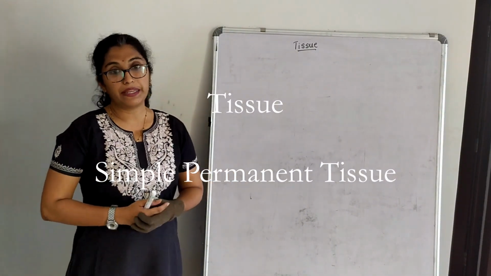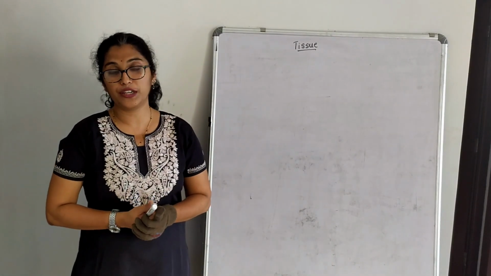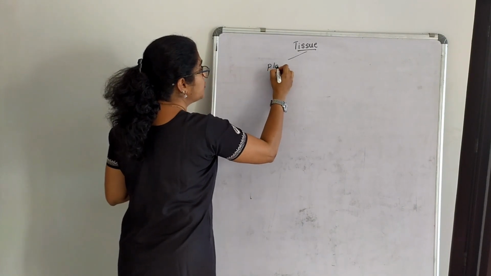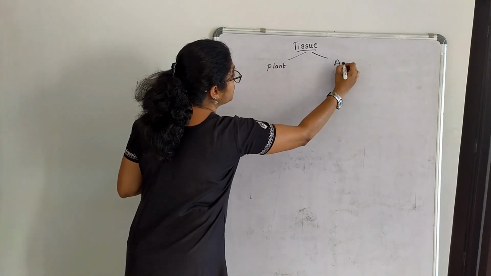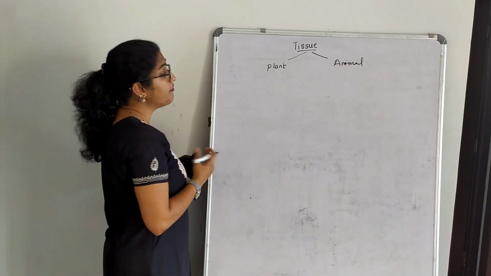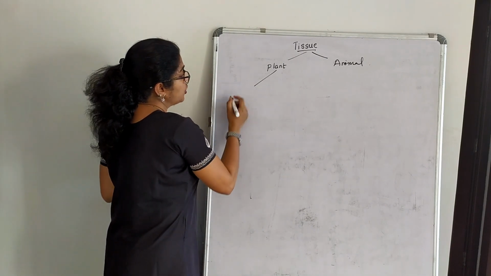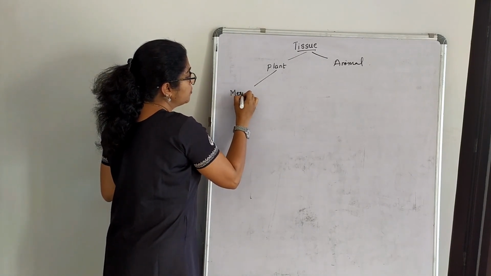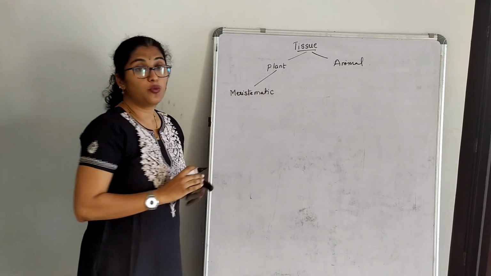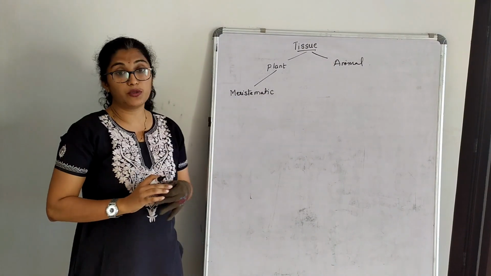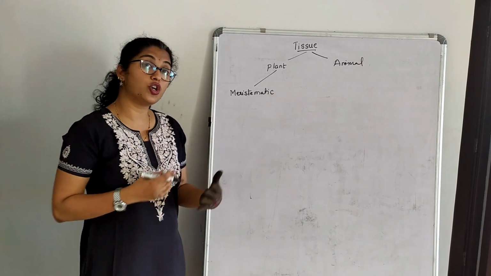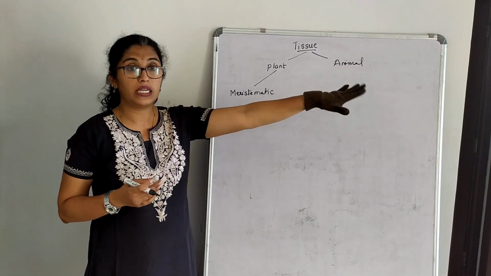Good morning. In our previous video, we understood the definition of a tissue. We broadly classified tissues in terms of plant tissue and animal tissue. We also classified further plant and animal tissue, and under plant tissue, we studied meristematic tissue. Under meristematic tissue, we further divided them in terms of apical meristem, intercalary meristem and lateral meristem. We also saw the location of this meristematic tissue in a stem.